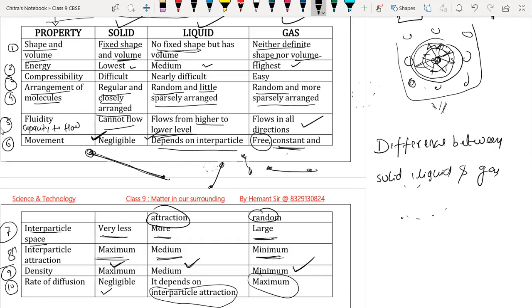So this is all about the properties, and on the basis of properties we have the difference between solid, liquid and gas. Take a screenshot for that also. Very important.